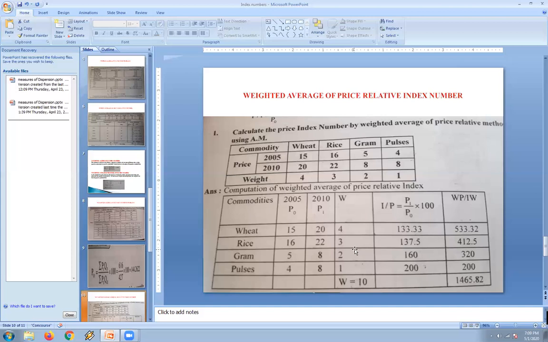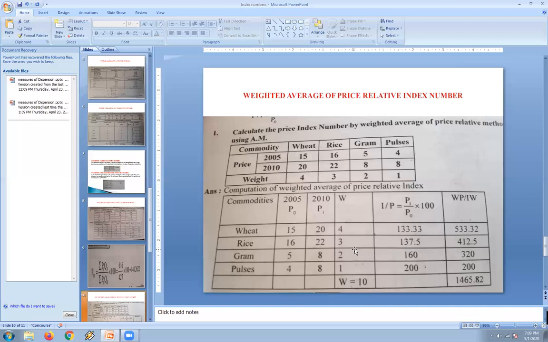Now we have to calculate only the I column. How do we calculate I? By P1 by P0 into 100. So first, 20 by 15 into 100 is 133.33%. 22 by 16 gives 137.5. 8 by 5 into 100 gives 160. 8 by 4 into 100 gives 200. This is the I column.